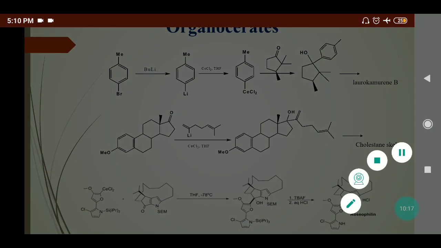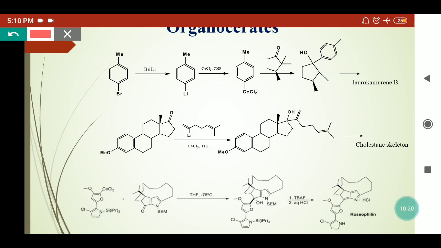This organocerate compound is treated with the cyclopentanone moiety. So this carbon will attach on this carbonyl carbon and the bond will move. Here we'll get the alcohol, where on this carbon the toluene group will be present. So we can functionalize the cyclopentanone carbonyl moiety or cyclic ketones also. Further, when we dehydrate this molecule, this water molecule will eliminate and a double bond will form. So laurocoumarine B will be synthesized, which is a natural product. So by the organocerate we can synthesize different types of natural products.